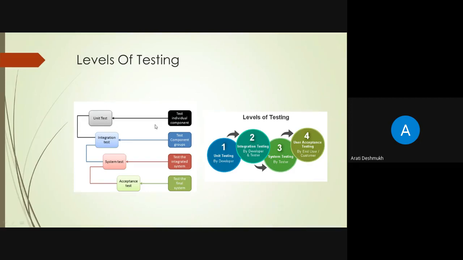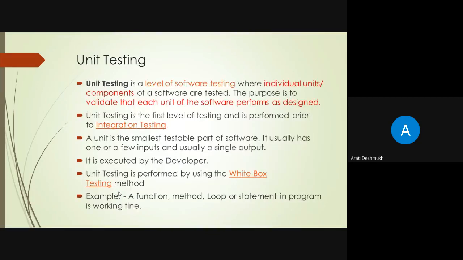In unit testing, you test the individual component. Integration testing tests the component groups. There are a number of groups, whereas unit testing is the individual component. System testing tests the integrated system. Acceptance testing tests the final system, checking only whether the output is correct or not. Unit testing is the first level of testing and is performed before integration testing. It is a standalone test conducted during unit testing.